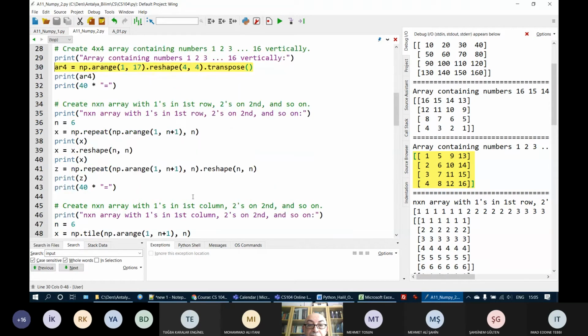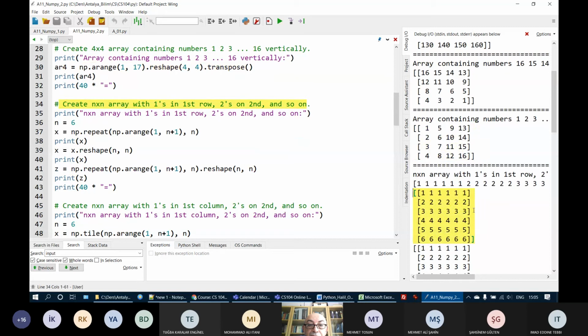Create an n by n array with ones in the first row, twos in the second row, and so on. So I want to have something like this. For example, if n is 6, I will have a 6 by 6. This is n by n. Be careful. Read this question carefully. Create an n by n array with ones in the first row, twos in the second row, etc. I have here my variable n equal to 6, for example.